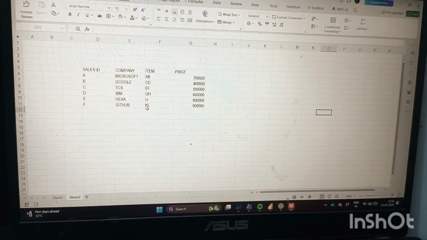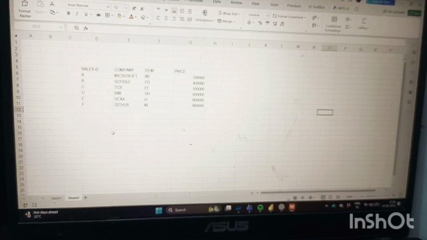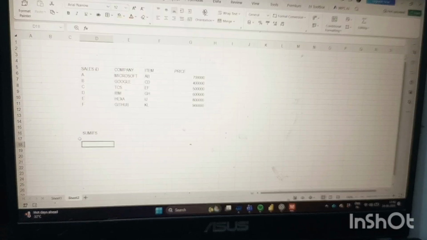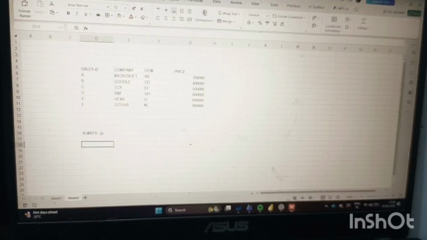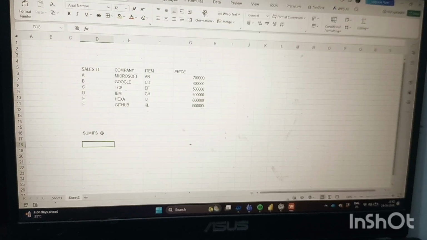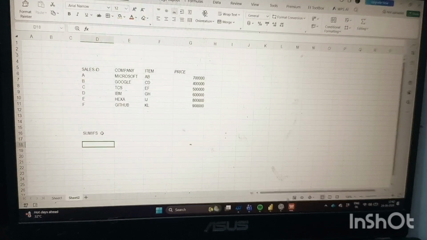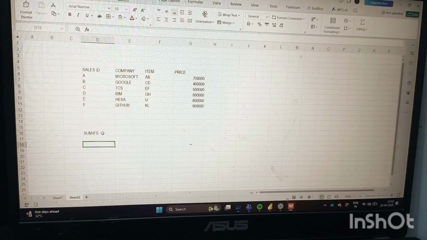Today we are going to practice SUMIFS. What exactly does SUMIFS do, and why do we use it? Before applying this formula, we must know for what purpose we use it.